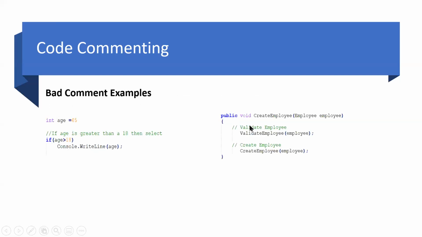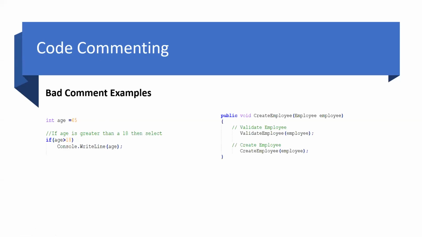And basically why is this required? Because it is easy to read. Now these are a few examples of bad commenting. As I've already told, this comment is not required. This is self-explanatory. If we have a create employee method, and a validate employee call, we can understand that validate employee will validate the employee. We don't need a separate comment here, which will make the code more clumsy. So it's better not to comment in this way.